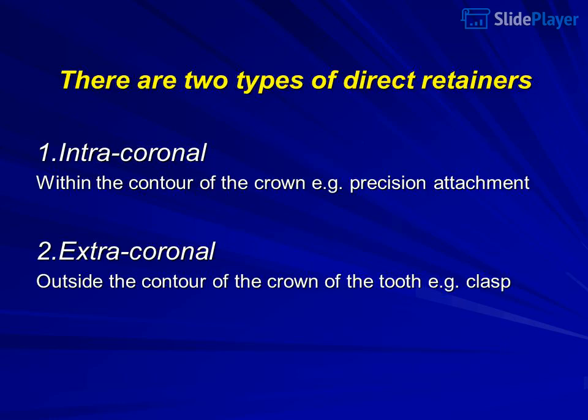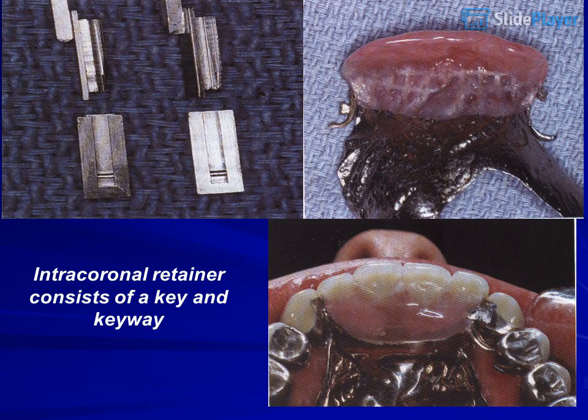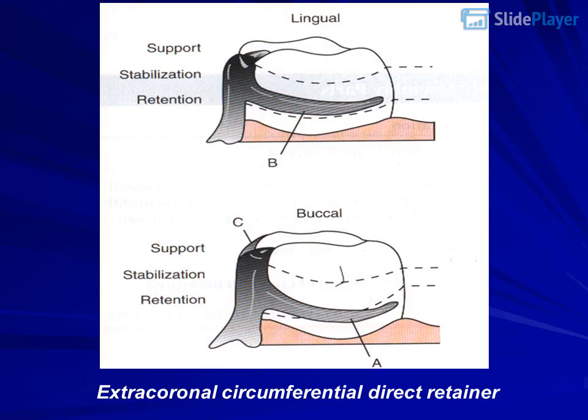There are two types of direct retainers. 1. Intracoronal: within the contour of the crown, for example, precision attachment. 2. Extracoronal: outside the contour of the crown of the tooth, for example, clasp. Intracoronal retainer consists of a key and keyway. Extracoronal circumferential direct retainer.